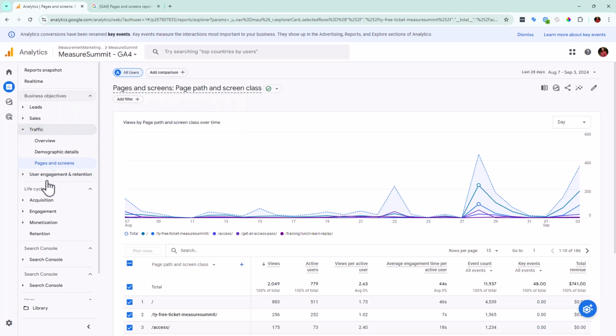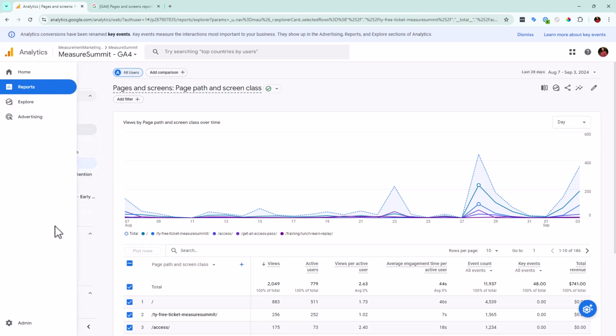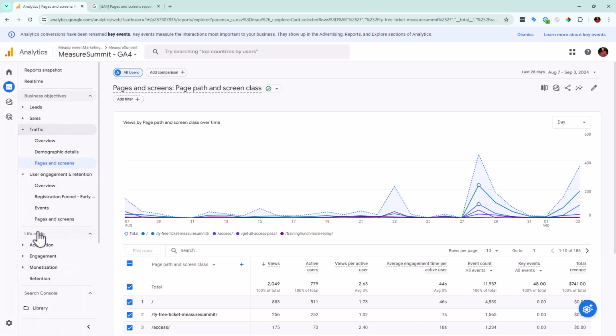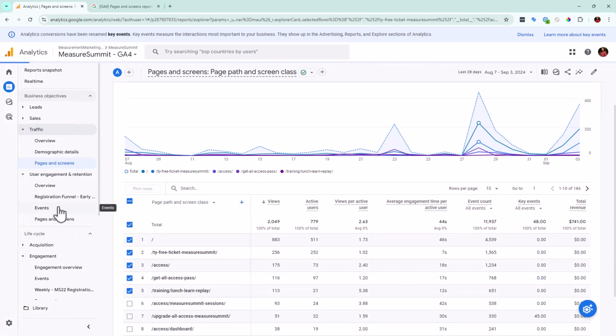Now, the next update, we're going to go over to, I believe it's user engagement. We're going to look for the one that says events. Again, if you have the lifecycle reports, the OG type reports, then you will see your events in a different spot. And then we're going to allow it to go through and update with our events.